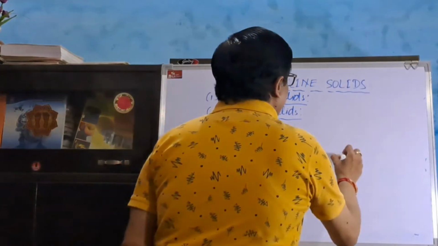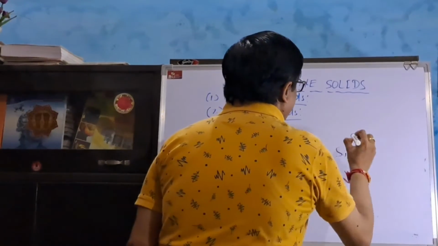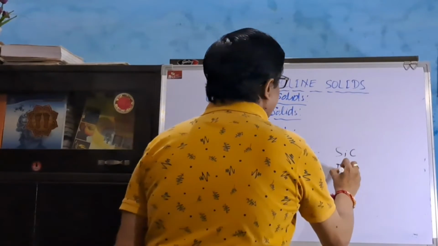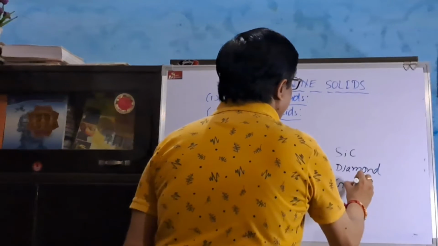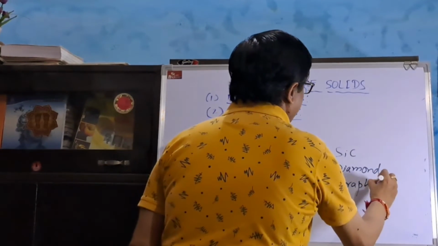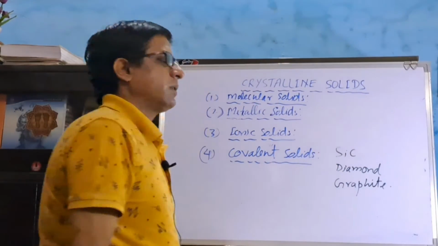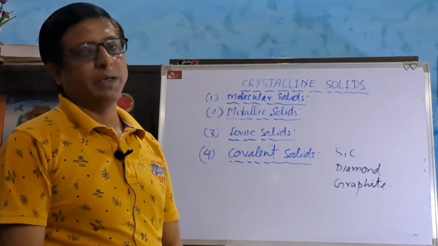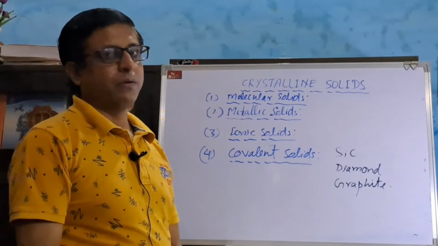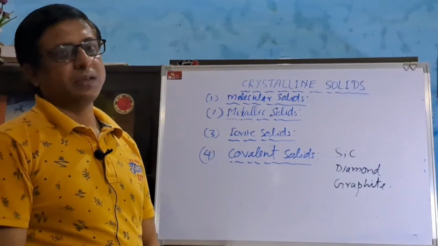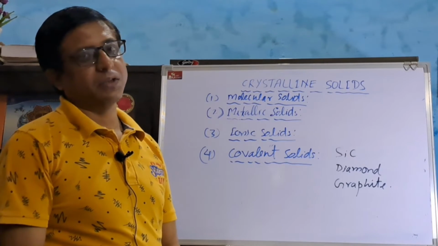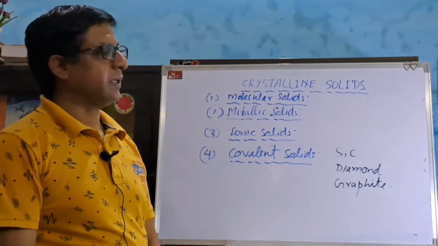Examples of covalent solids are silicon carbide, diamond, graphite. Due to the presence of strong covalent bonds, their melting and boiling points are very high. Due to the absence of free electrons, they are generally non-conducting in nature.